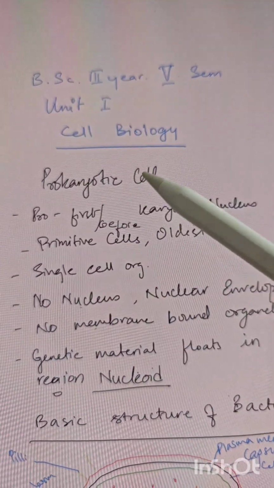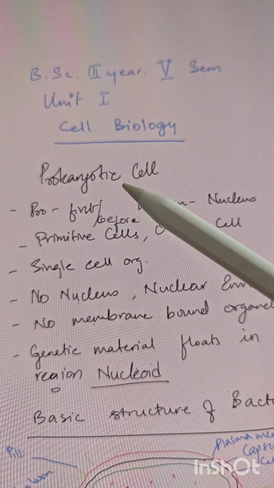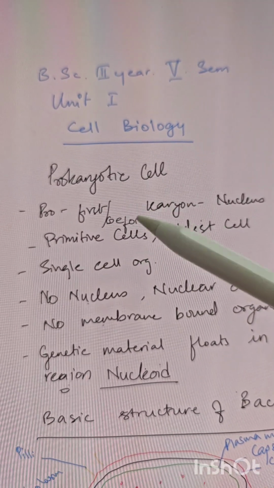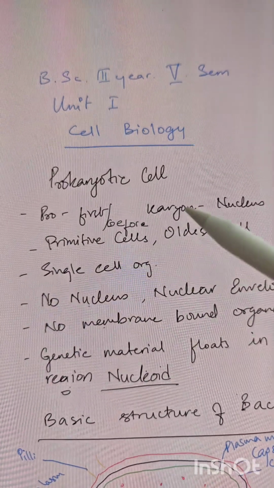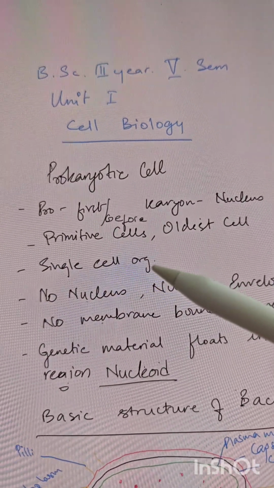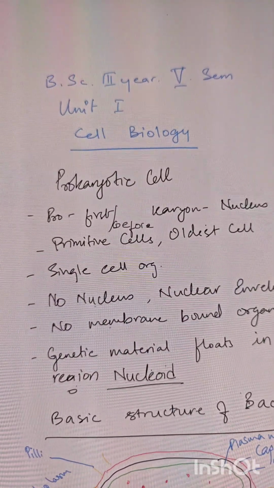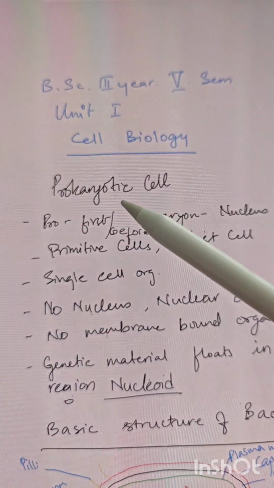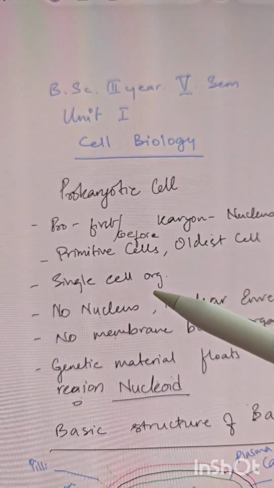In prokaryotic cells there is no nucleus. You must understand that in the advanced cells you will find a perfect nucleus, but in the prokaryotic cell there is no nucleus.